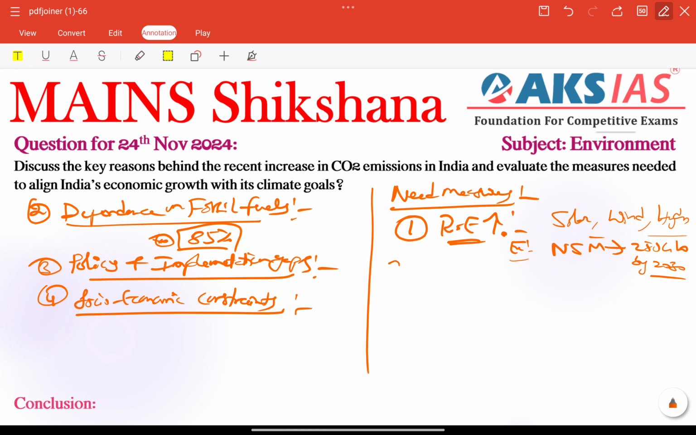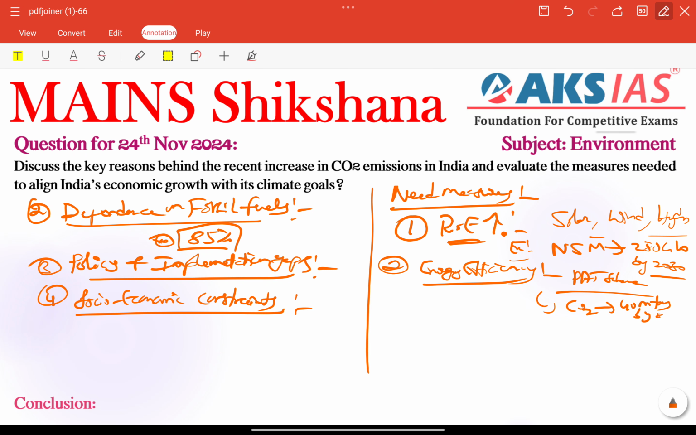Other than that, we can also talk about promoting energy efficiency. Energy efficiency is very important here. We need to promote energy efficiency, expanding schemes like the PAT scheme, Perform Achieve and Trade, especially for industry. That is very important for energy optimization. These could reduce our CO2 emissions by almost 40 million tons by 2030. Very important fact.